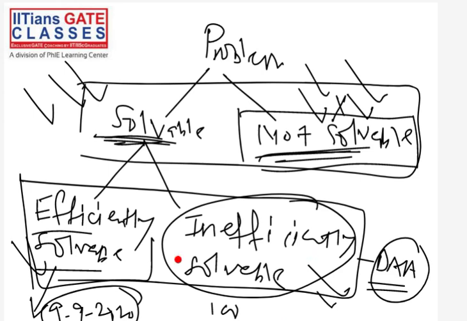Here, when we say not solvable, we are saying that not only today, but also after thousands of years, or after any amount of time, these problems will still remain not solvable. That is the difference. The inefficient problems do not have an efficient solution right now, but they might have one after a few years. The unsolvable problems have no solution right now, and they will not have any solution after 100 years or 1,000 years.